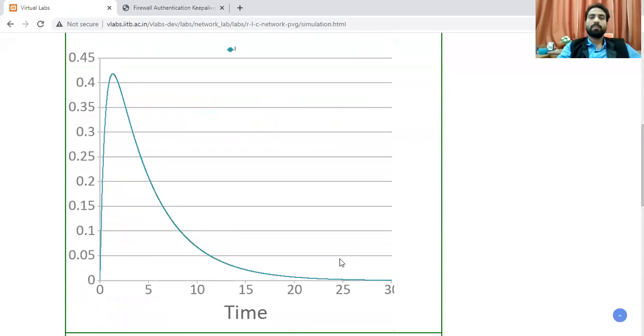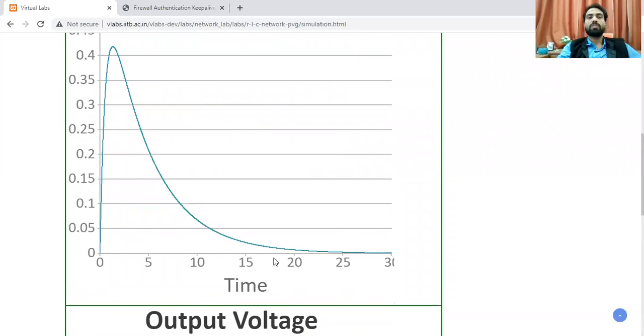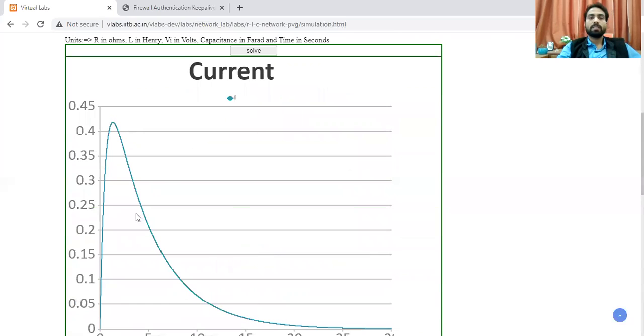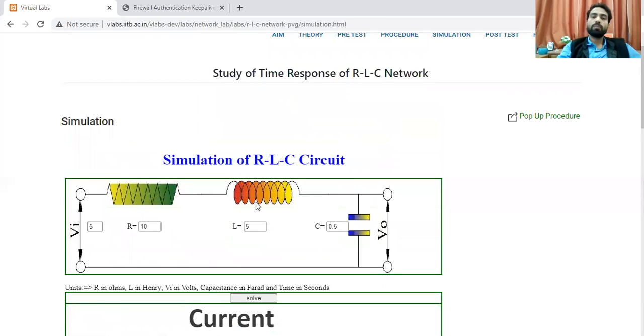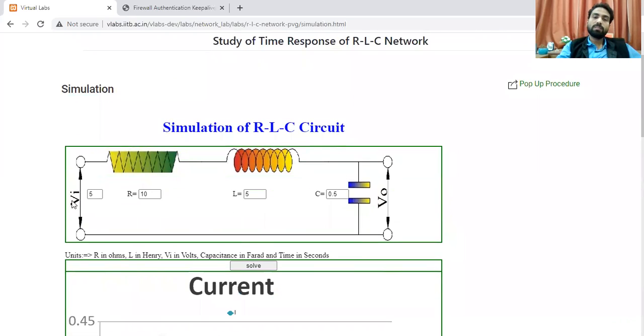So you see here, the response has been changed. So now this current is initially rising up and then becoming almost constant. So this is exactly the process. Because you know what happens? Why is this current getting zero? अब important point, current zero क्यों हो रहा है? So suppose we are watching it, we are providing a DC supply.